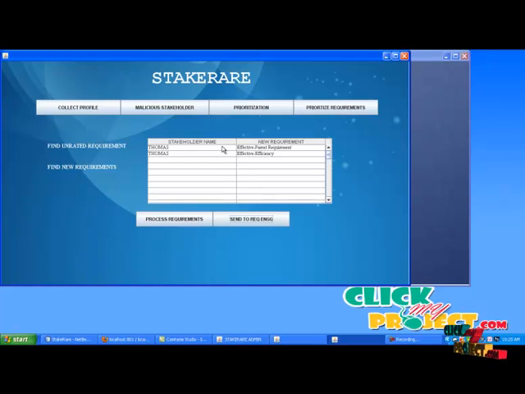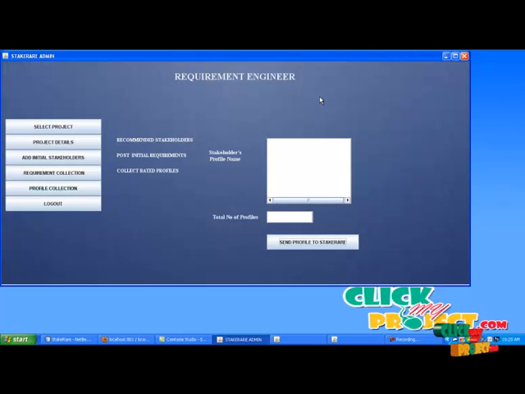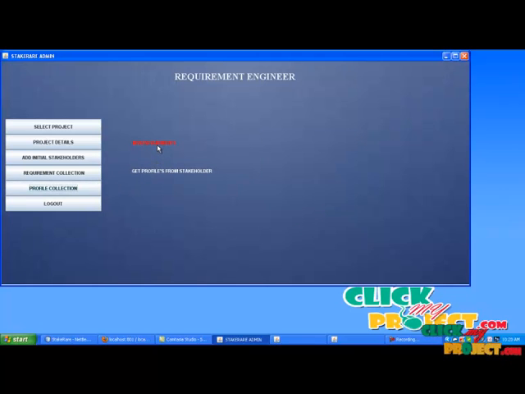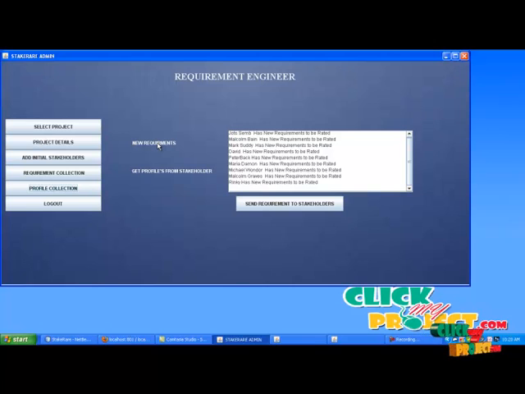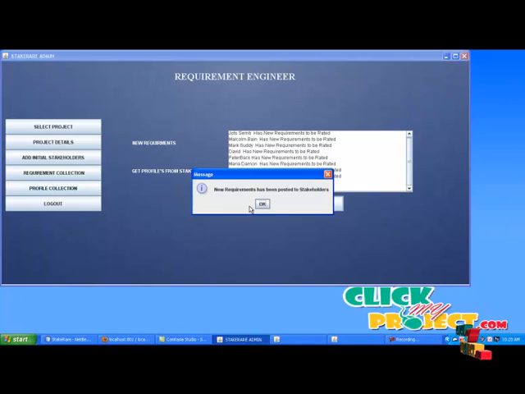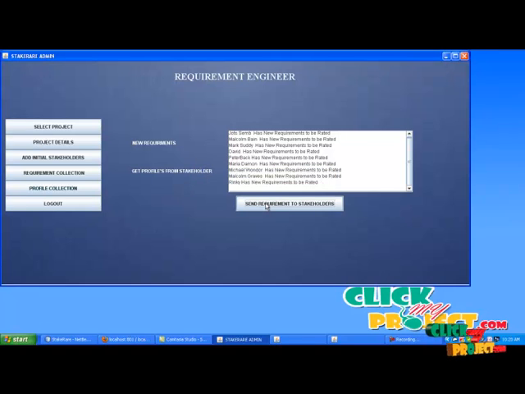Now come to recommend engineer homepage. Select profile collection. Click new recommends. It will show the number of recommends posted to every stakeholders. Now select send recommend to stakeholders. Now the new recommends are posted to the stakeholders. Go to Stakeholder Login page.